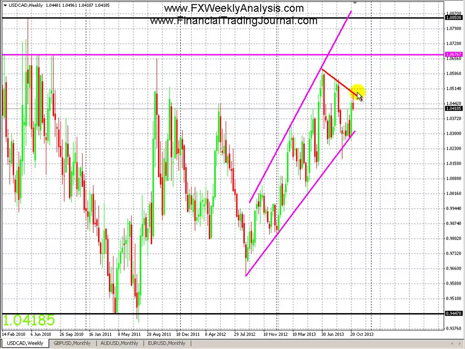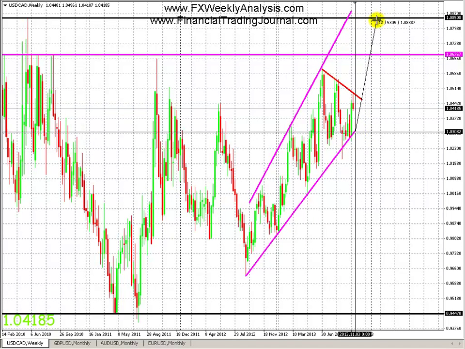I mentioned last week that we could either form a lower high and go down, or we could form higher highs and break the old highs to target the lines up there, but it doesn't look like that's the case. As it stands right now, it looks like price may be heading back towards the magenta line to find further support before bouncing back up to break the highs.